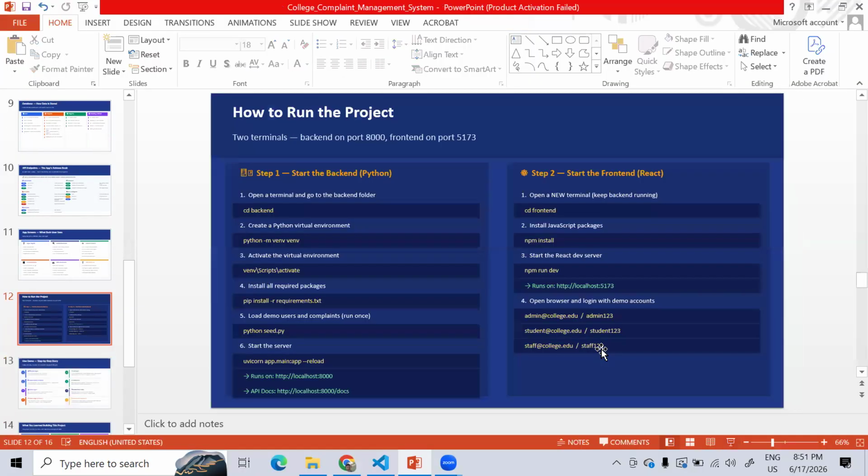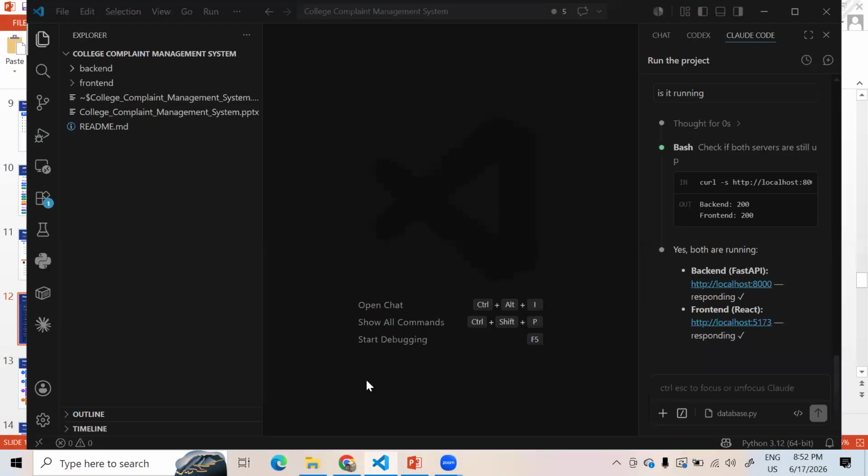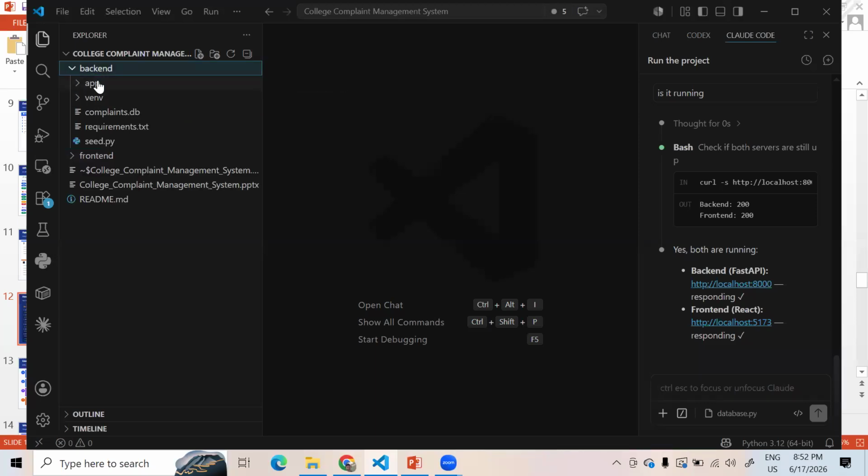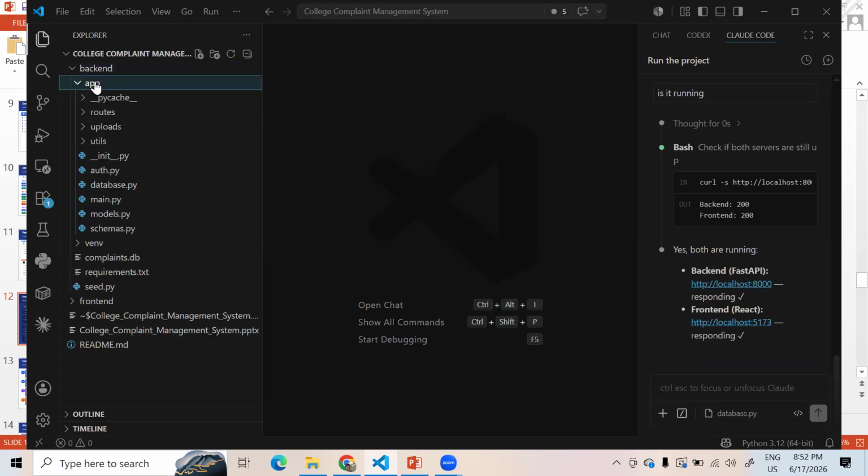And let me show you how the project is. So this is the backend and front end. Right? In the backend, I have the app, and this is the virtual environment. In this app itself, I have all the files. So how it is routes. Basically here the main parts are the authentication part and how the database will store the data. And this is where the connections will happen between the front end and back end. And what are the models, the way it is working and the data, and the way to take the data to the database.